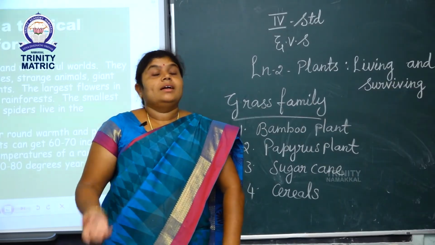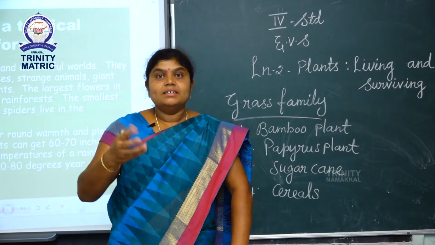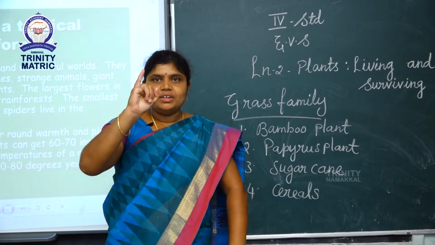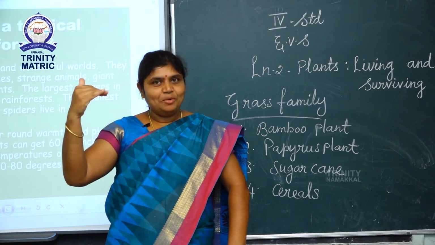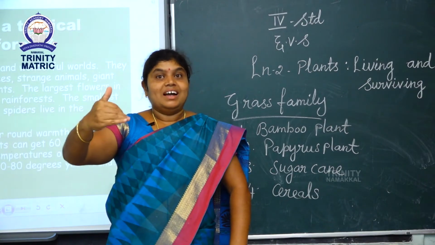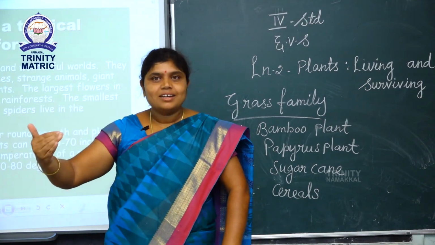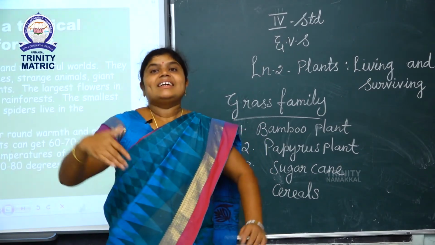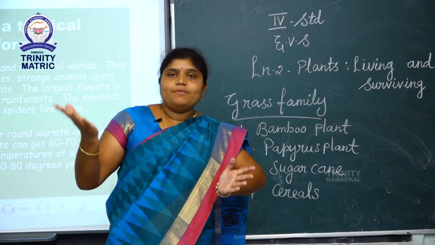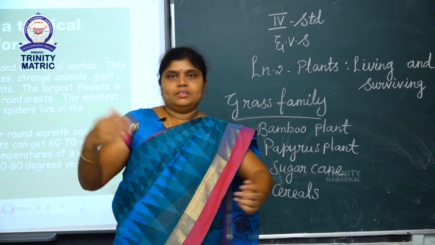Okay students, in this class we learned many topics. First one is aquatic plants, which have 3 types. Second, a very important topic, unusual plants, that is, insectivorous plants. And third is the grass family, which gives us food.